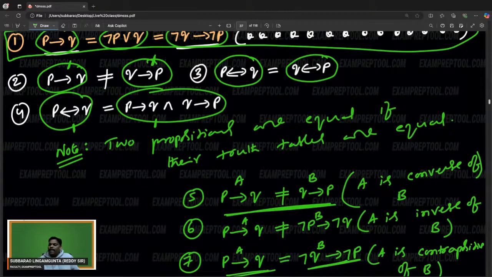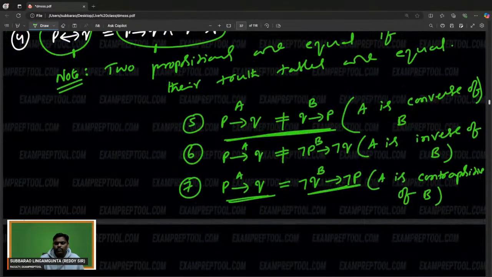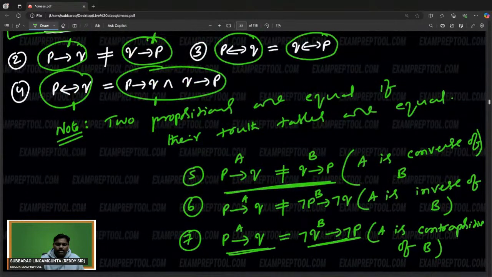A converse is B. What is the meaning? Just reverse it. Next one, A inverse is B. Just keep the negation. Next one, A contrapositive is B. Just reverse also, keep negation also. All these seven points you remember. Let me know if anyone has any objection.